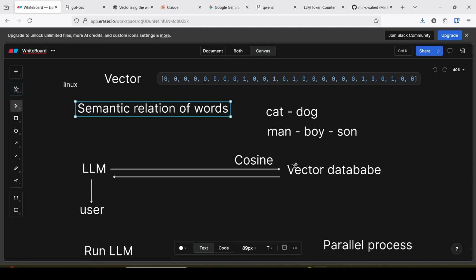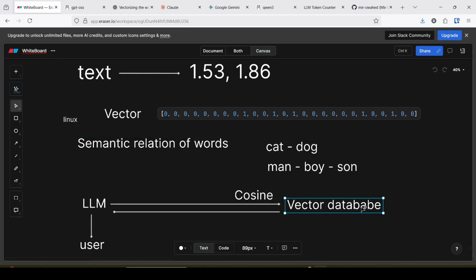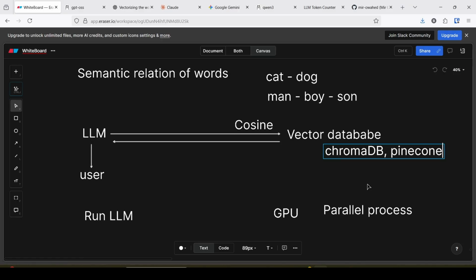From that, vector data is stored in a vector database. For example, ChromaDB, Pinecone, Supabase. There are several vector databases available, and the data is stored in that database. The LLM searches the data from the vector database using cosine similarity or any other similarity.